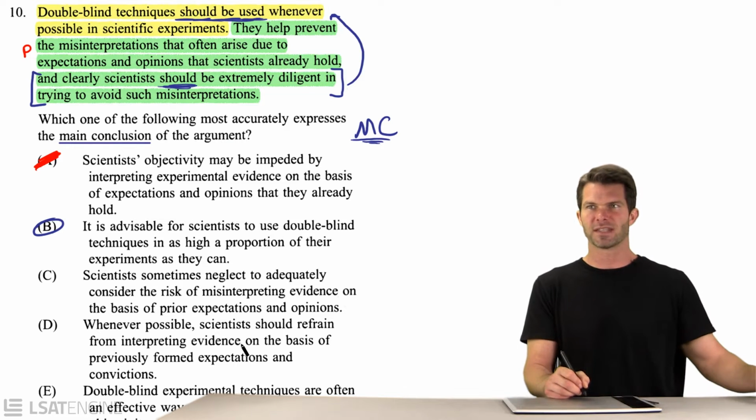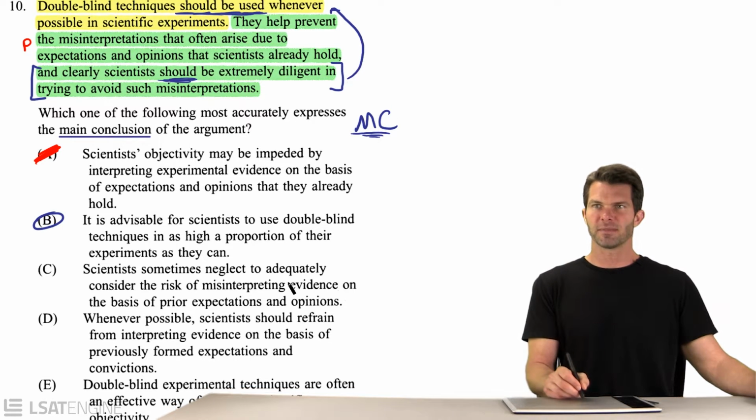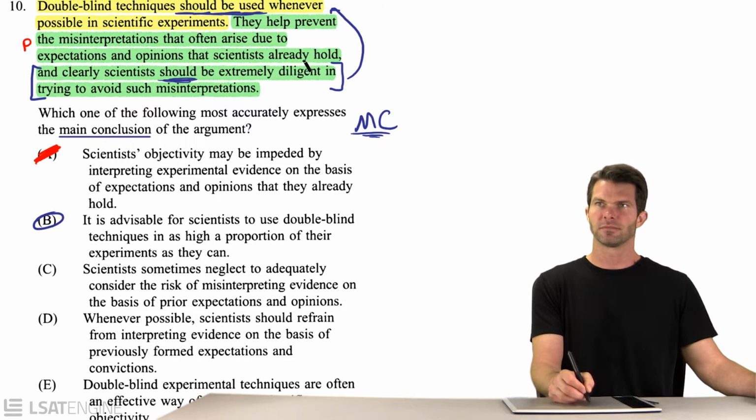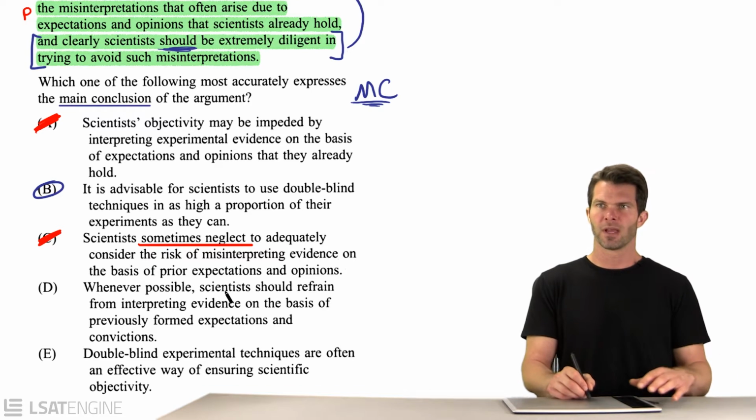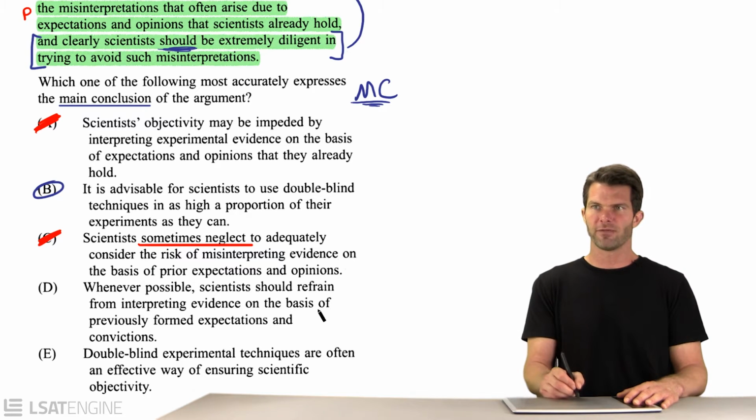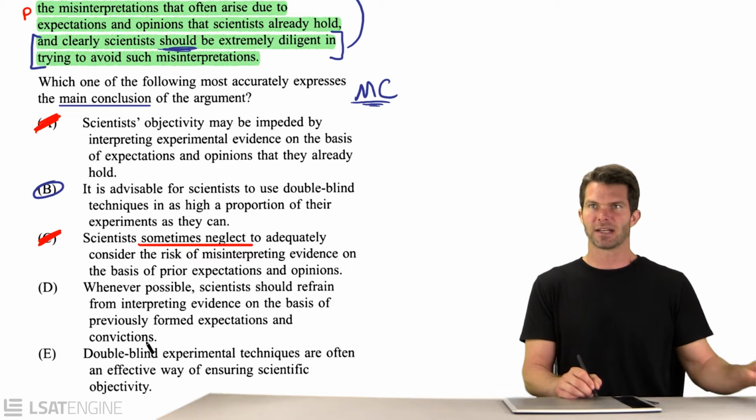Let's see what went wrong with C, D, and E. Scientists sometimes neglect to consider the risk of misinterpreting evidence. Is that even stated? Do they talk about any scientific neglect? I don't think this is stated in the passage. So the conclusion has to be stated in the passage. That's mandatory.